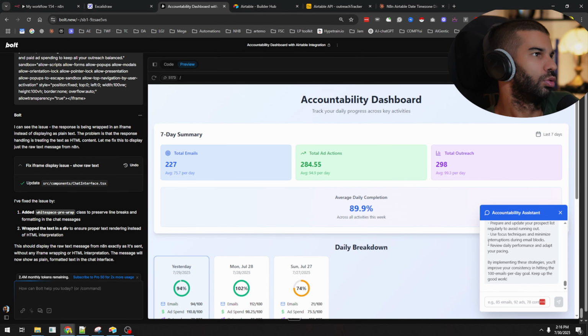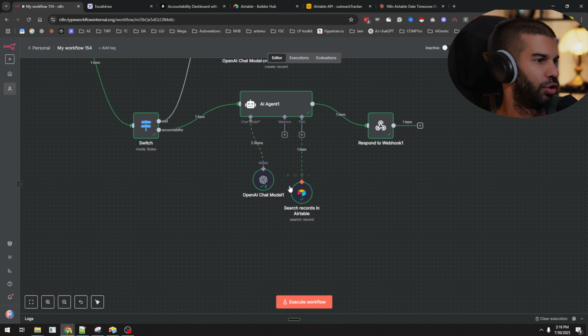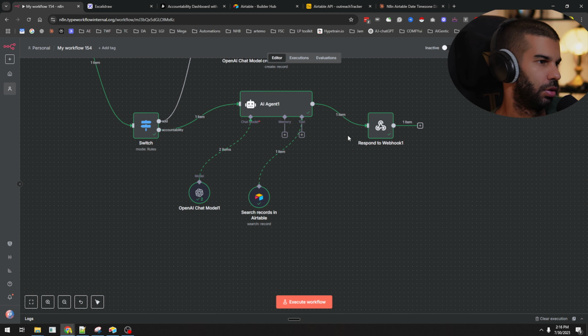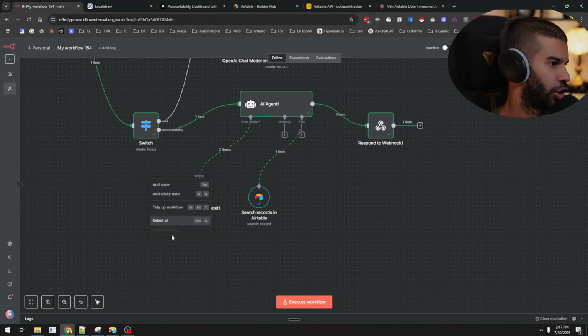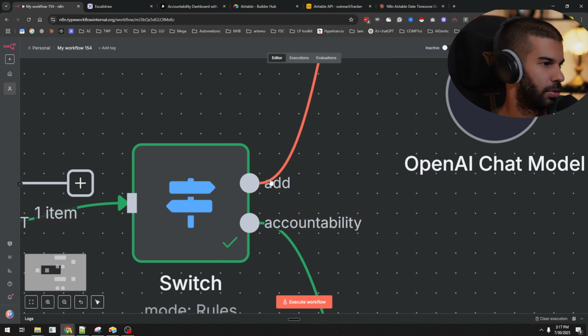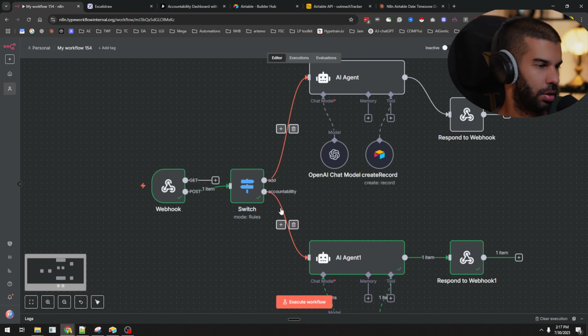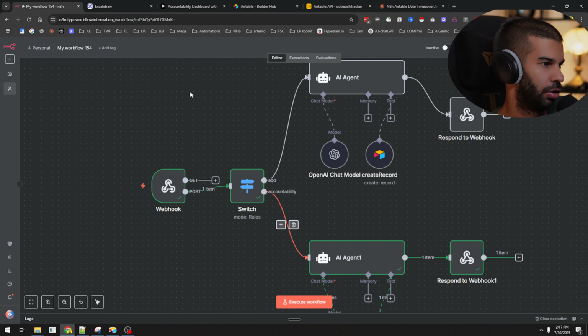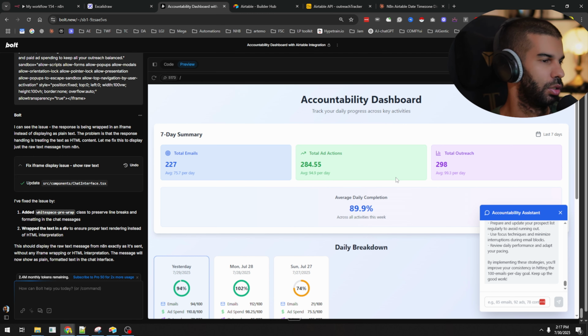What we could also do, I guess, is if we wanted, have a module here that would allow this to be sent directly to our inbox. So we have a record of accountability as well. But yes, that's pretty much it in terms of what we need to do. So we have one route, which is about adding information. The other is about accountability, and then we can keep building on top of this with whatever we want, whether it's editing, whether it's pretty much anything that we want to do with this sort of dashboard.